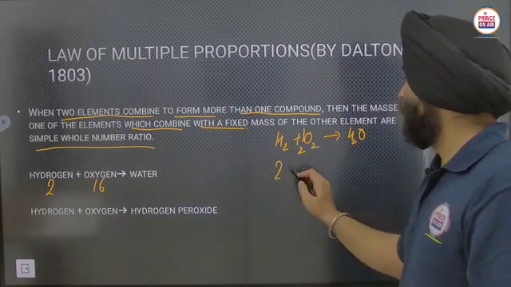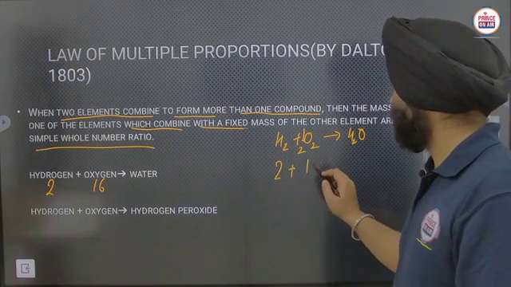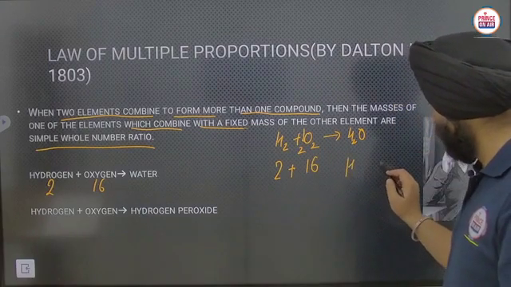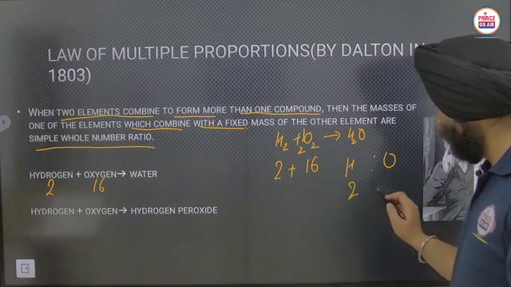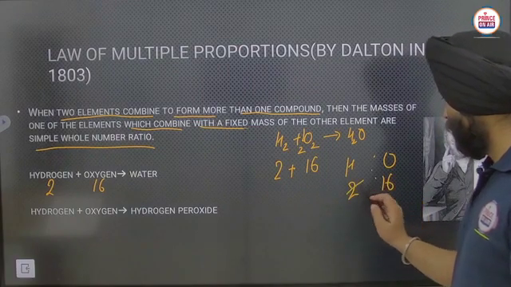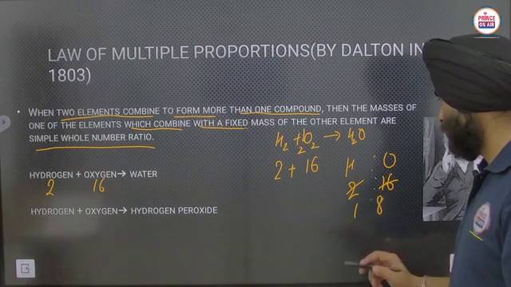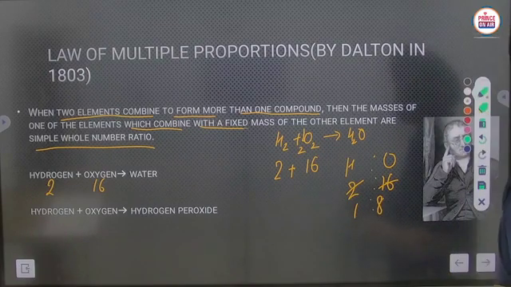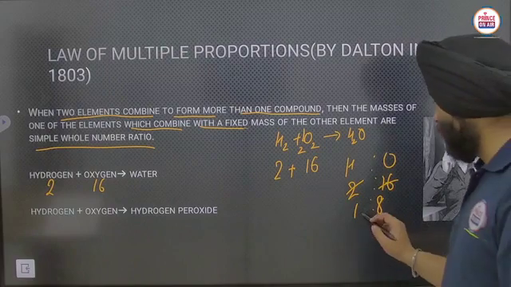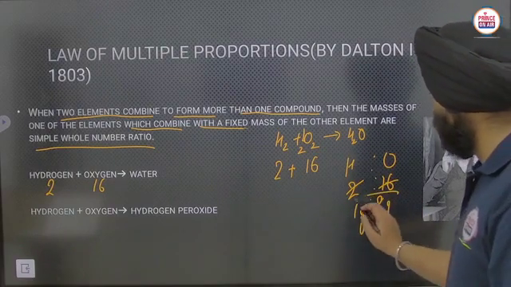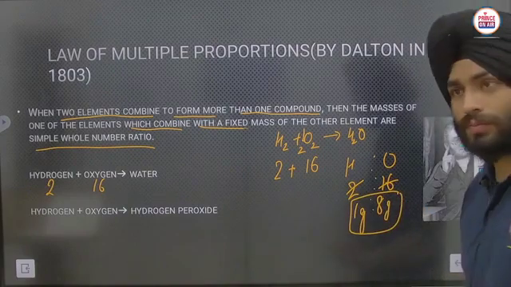So 2 plus 16, so here the hydrogen and oxygen ratio is 2:16, it will be 1:8, okay. So 1 gram of hydrogen combined with 8 gram of oxygen, clear.